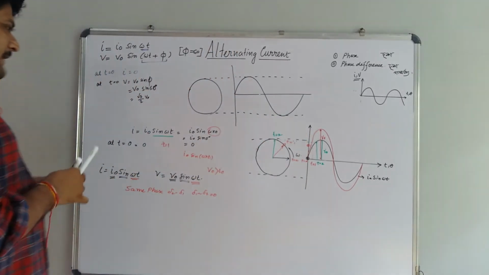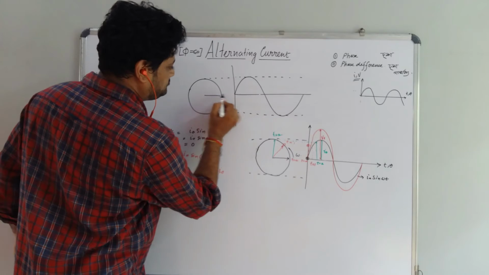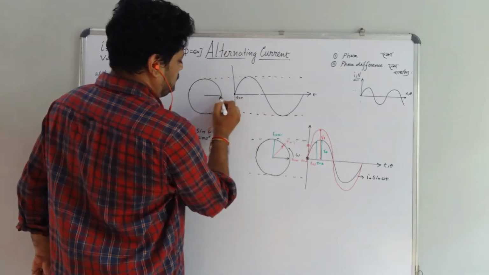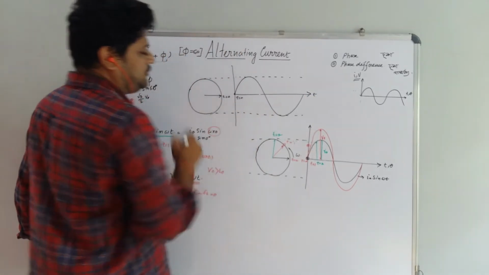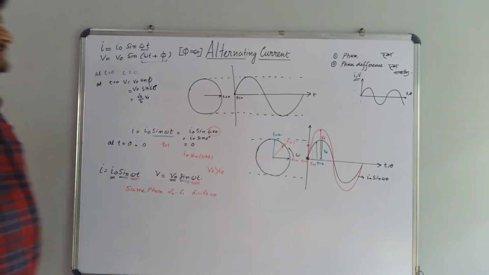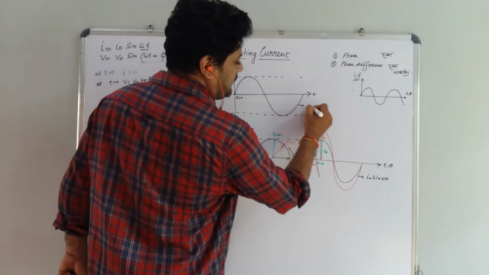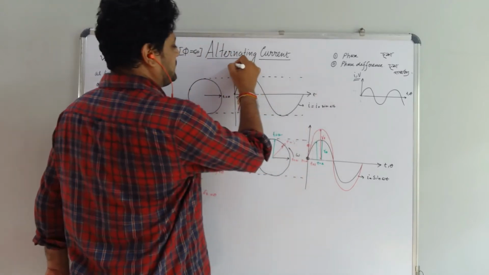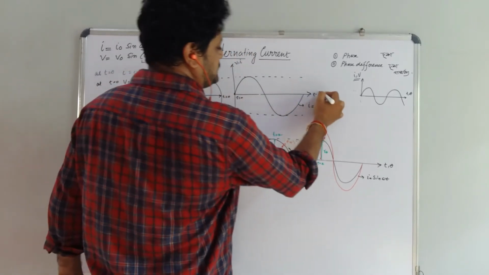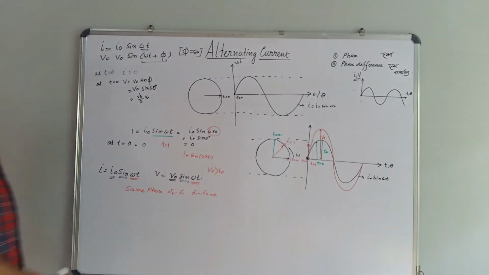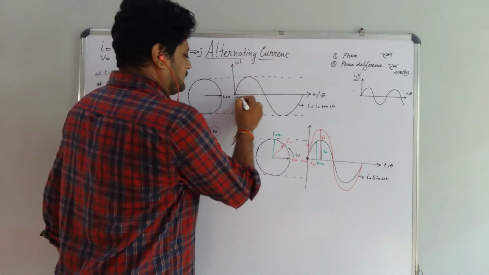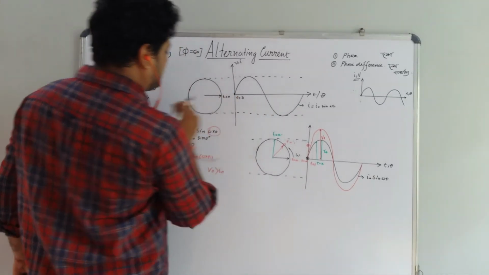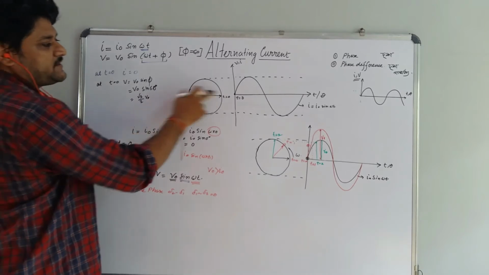So at time t is equal to 0, the value of I is 0. So this is the waveform of I is equal to I naught sin omega t. This is the value of V and I. This is t or theta. At time t is equal to 0, the value of I is 0. That's why I am plotting starting at 0, t is equal to 0, I is starting from here.